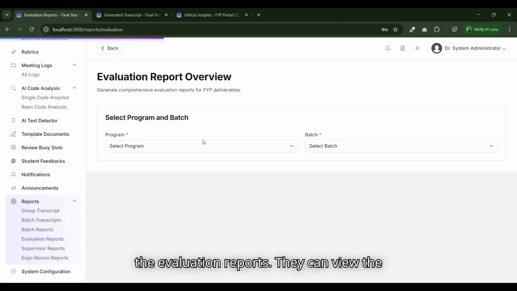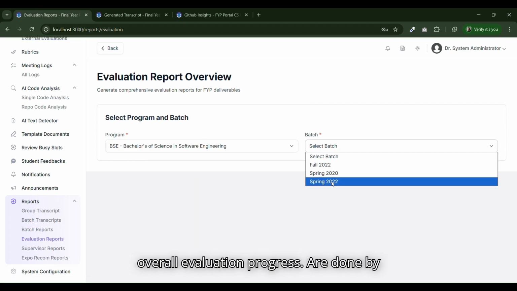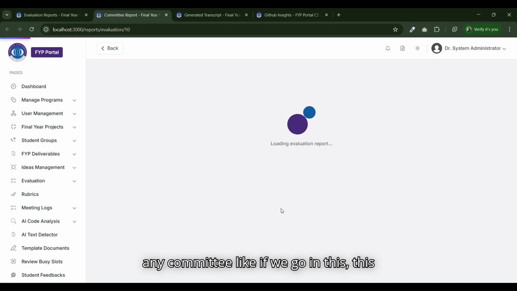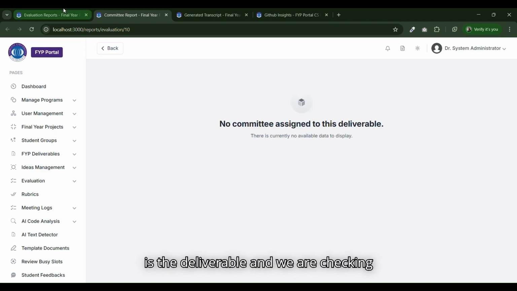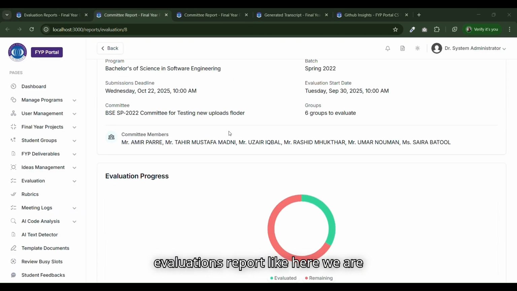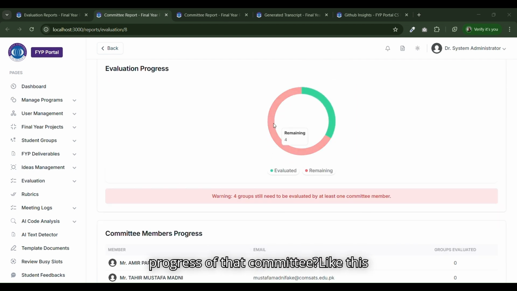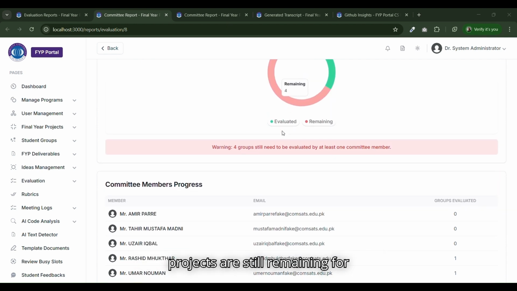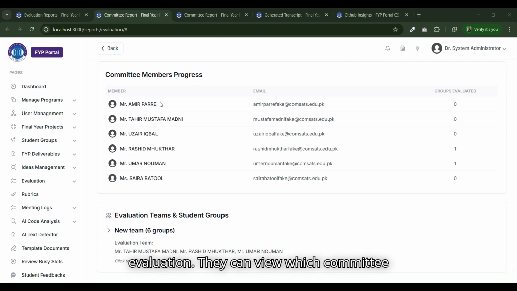In the evaluation reports, they can view the overall evaluation progress done by any committee. Let me go into another evaluation report. Here we have already created a committee and assigned this deliverable for evaluation, and the admin can view the progress of that committee. This committee has evaluated only two projects till now, and four projects are still remaining for evaluation. They can view which committee member has evaluated how many groups. So the admin has full control to view what is going on under the committee hood.